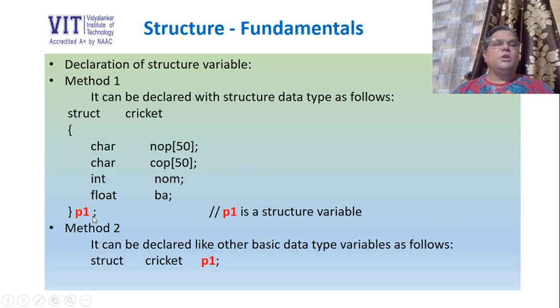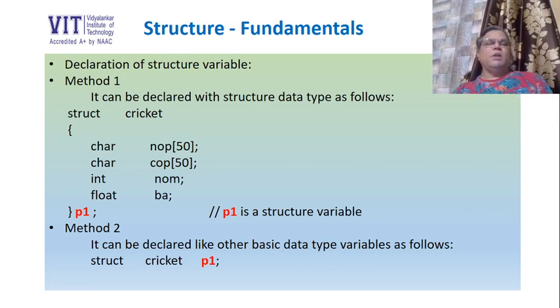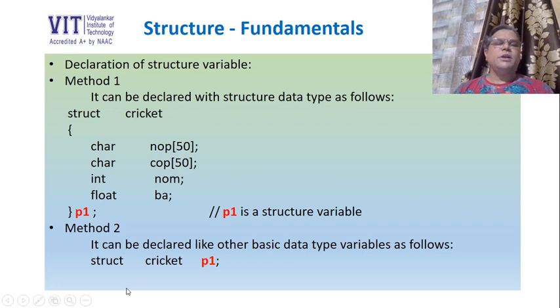Second method is also there, and it can be declared by using, like other basic data type variables. Like if I want to declare a variable by using int data type, I need to write int x, where int is data type, x is variable. Similarly, I can create variable P1 of type structure data type by writing like this. So struct cricket is the data type and P1 is the variable name. So I can create a variable P1 of data type struct cricket.